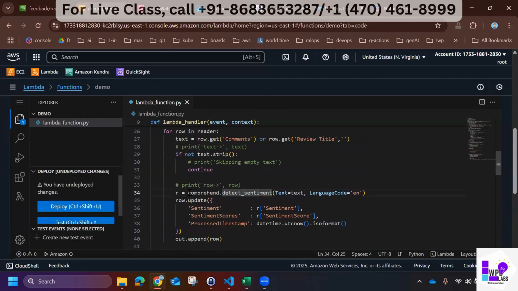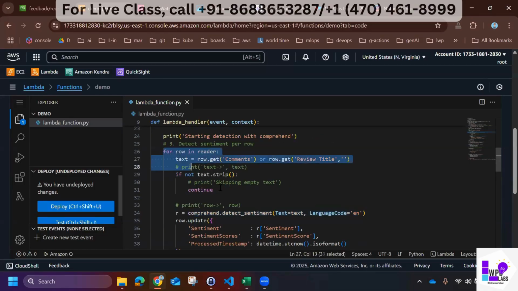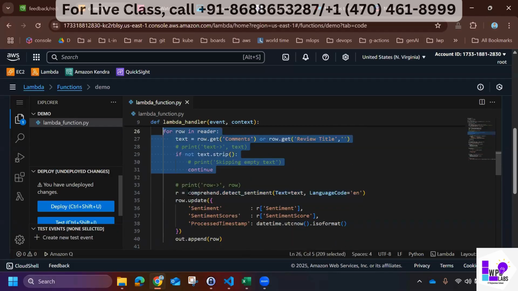By the way, this syntax, how to use it, is present in Amazon's documentation. It's not like we have to memorize it. The basic things we are using are just Python, and how to call this function we can get from the Amazon documentation.